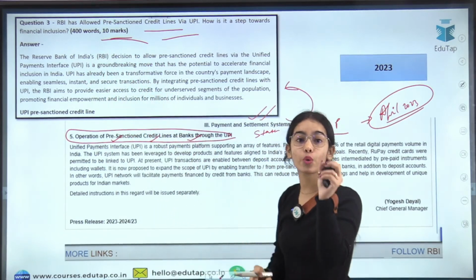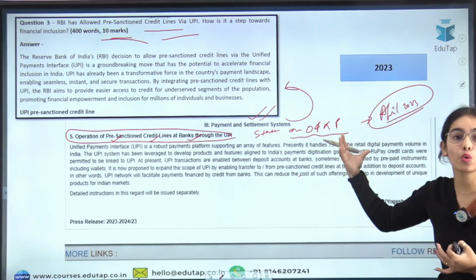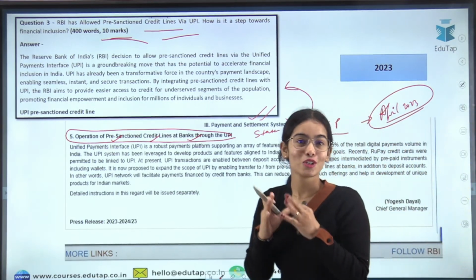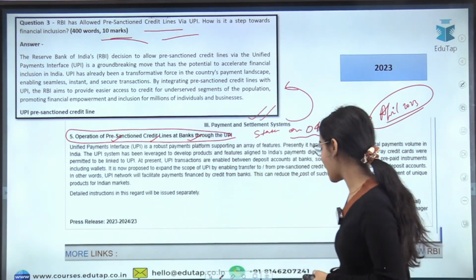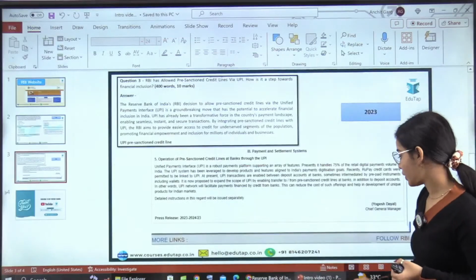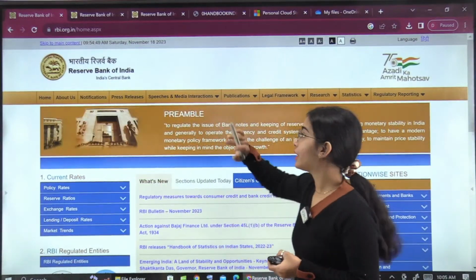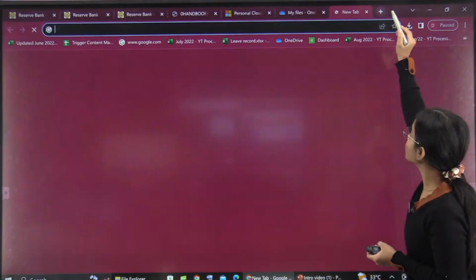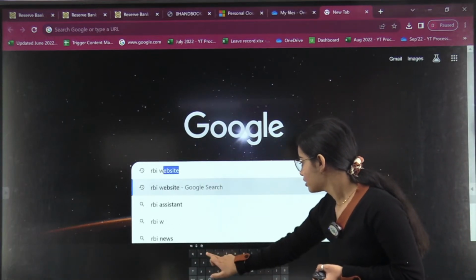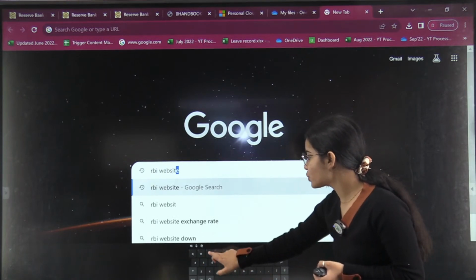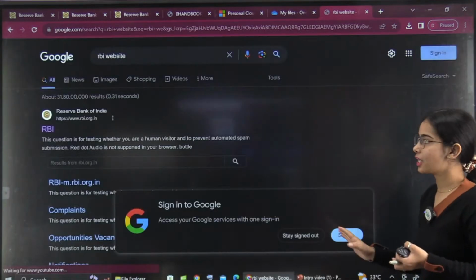Not only this question, there was also a question on a report of the Reserve Bank of India. So you can understand that for phase 2 also the RBI website is very important. So now we have understood the importance of the RBI website. Let's move to the RBI website and see how you can cover it. So coming to the RBI website, when you go to Google and type RBI website, this is for the new students who have not gone through the RBI website or who do not have an understanding of it.